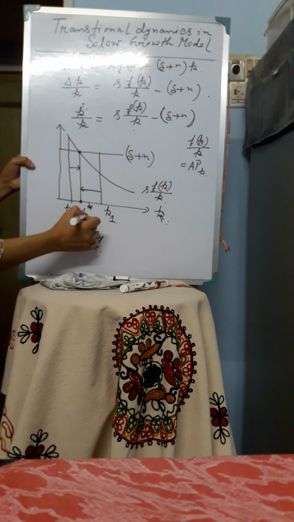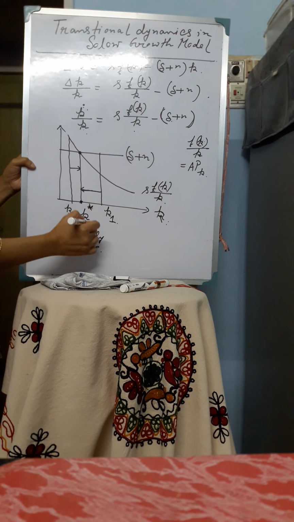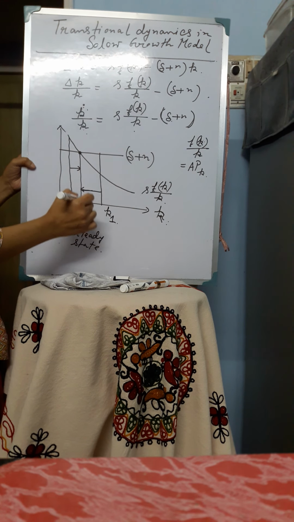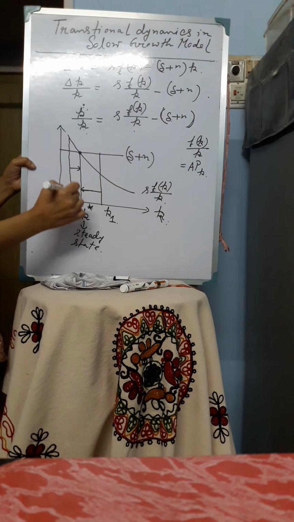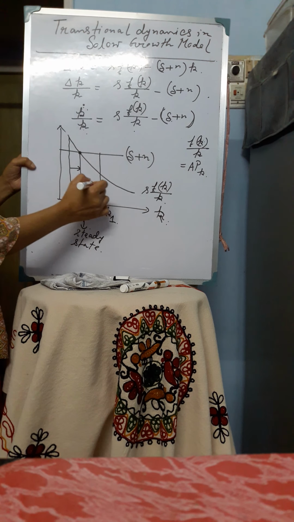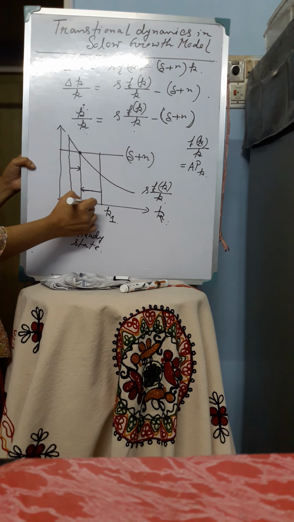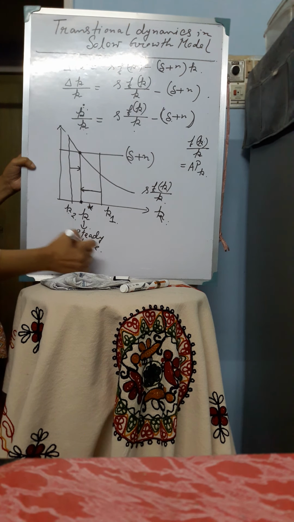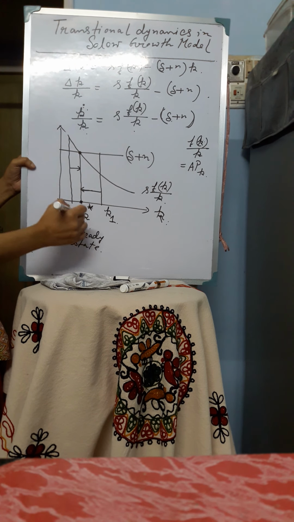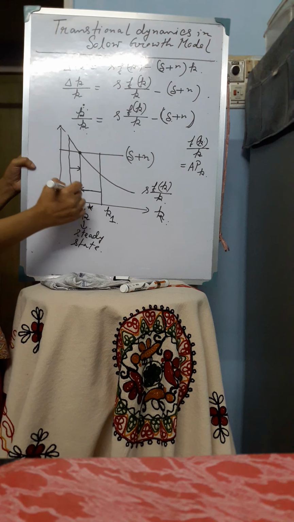First, the steady state level of capital stock per worker is a unique level of capital stock per worker, a unique steady state. So this steady state is unique. And secondly, the steady state level of capital stock per worker is stable in nature. So if the economy deviates from this level, it will always come back to this level. So the equilibrium level of capital stock per worker, which is the steady state level of capital stock per worker, is stable in nature.